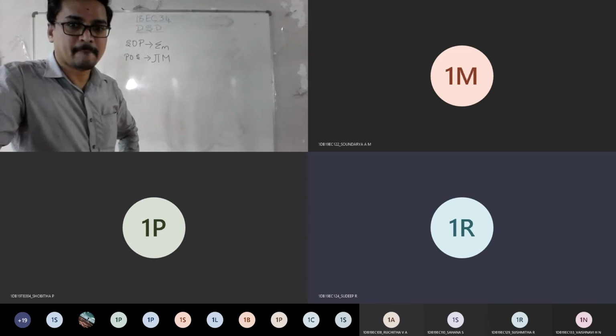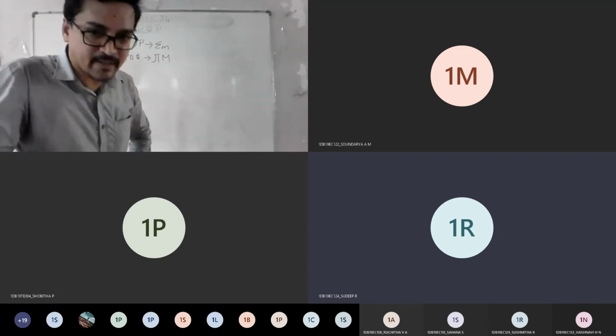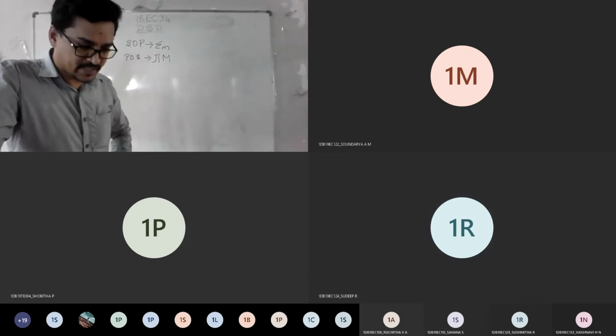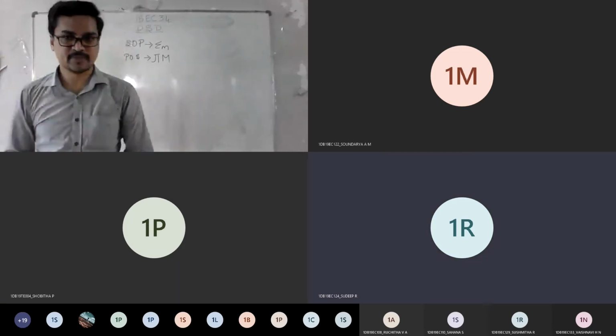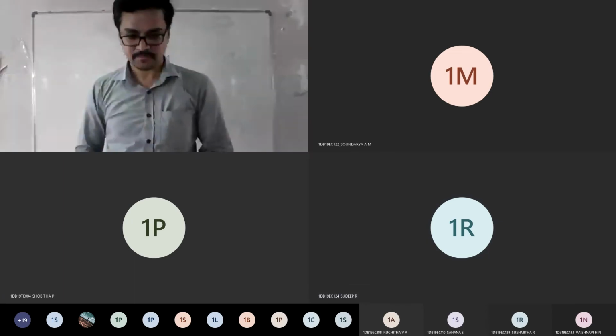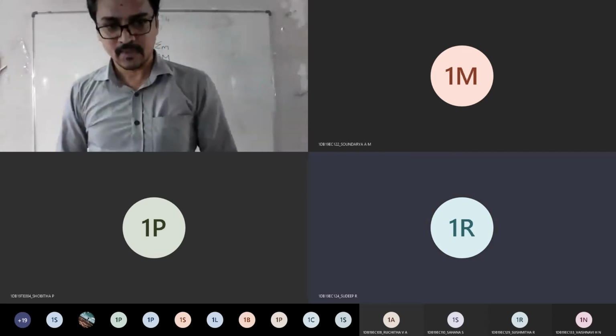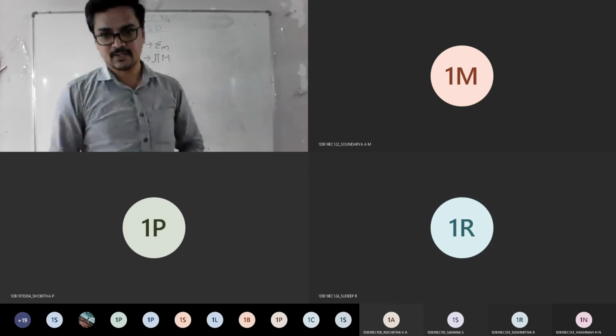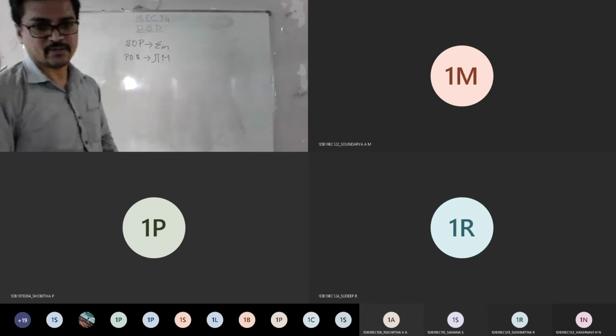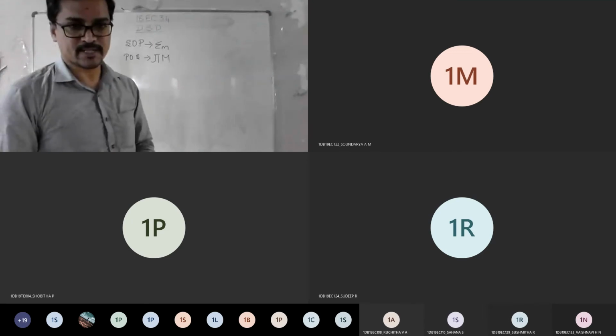We have simplified it, sir. Simplified, right? Why do you want to simplify the given Boolean expression? To reduce the number of logic gates, sir. So you need to reduce the logic circuits. The more gates you reduce, the more area you can save. That is the logic behind this.